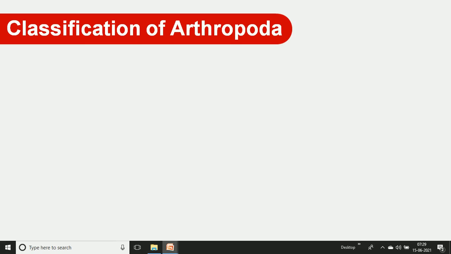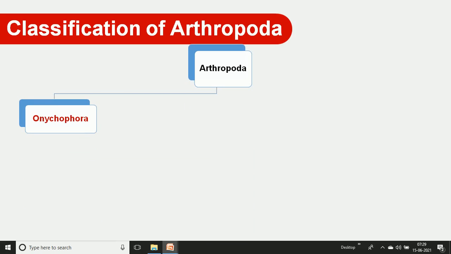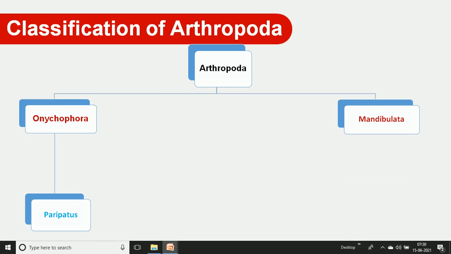Then we initiate the classification part 2. In the classification part 2, we go through the schematic diagram. We already discussed in the previous lecture that Arthropoda is divided into 3 subphyla, Onychophora, with the example Peripatus. Today we discuss Mandibulata.